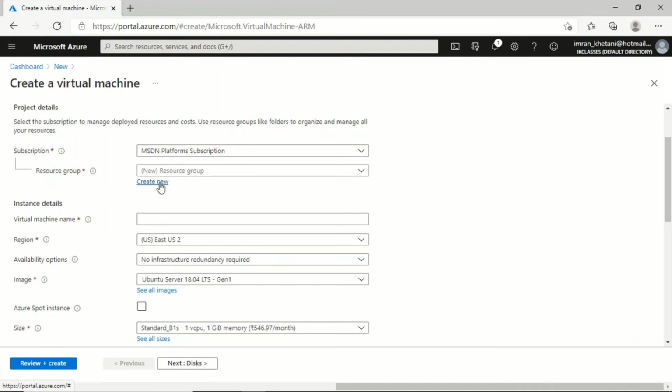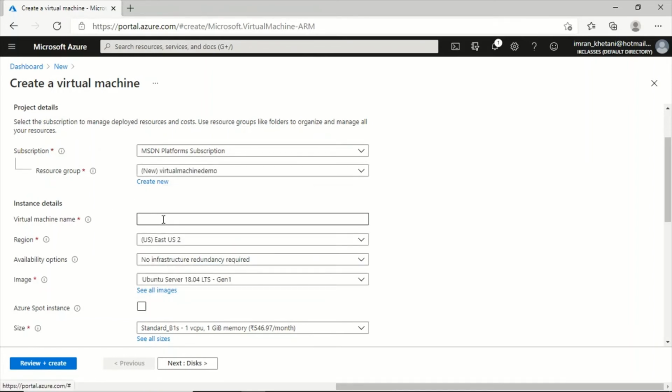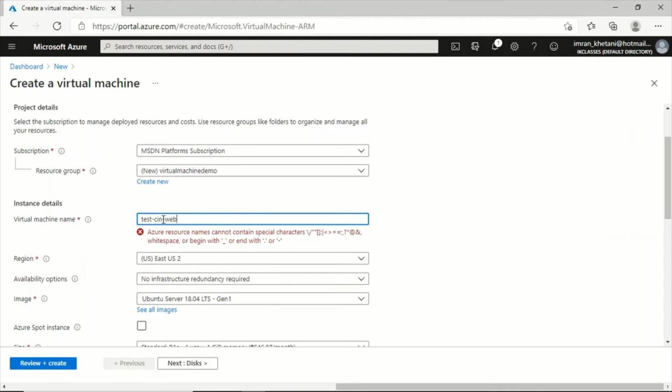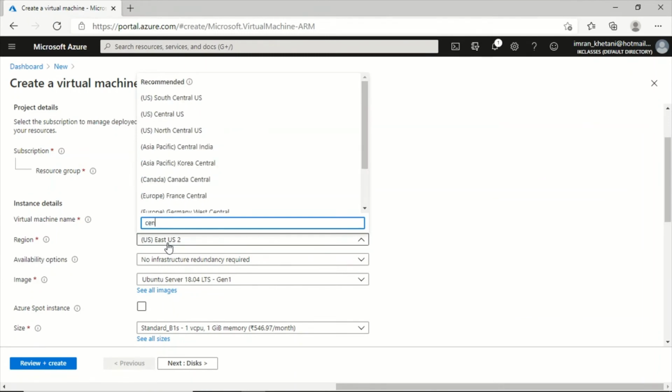So I'll click on create new. I'll give it a name, virtual machine demo. Okay. Click on OK. You'll have to specify the name. I'll go with test hyphen the location I want hyphen web01. Okay. Can specify the location. I'll go with Central India.